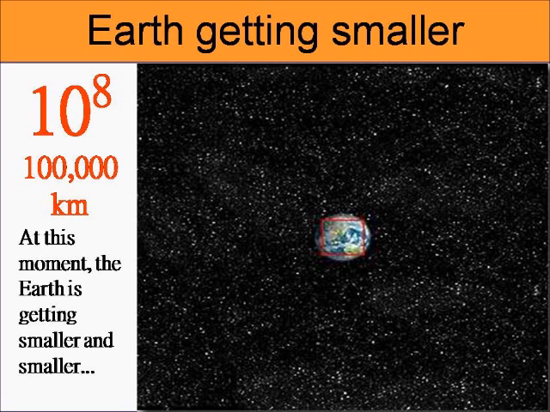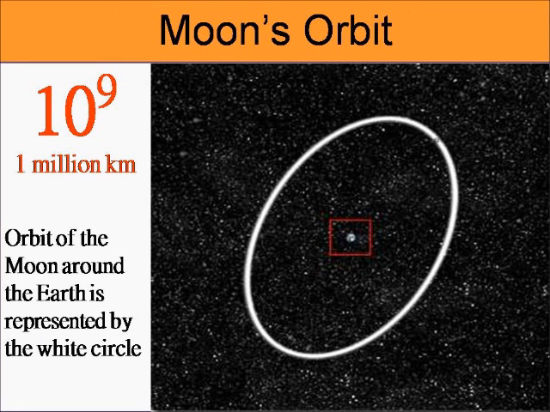Right? So this is 10 to the 8th power, 100,000 kilometers. Now our units are really jumping fast, okay? The Earth is getting smaller and smaller. Now, the white ring around that little center is the orbit of the Moon. This is what the Mars module will see when they are traveling towards Mars. This is somewhere that no human has gone, because the astronauts have not gone to this yet. They went no further than the Moon.